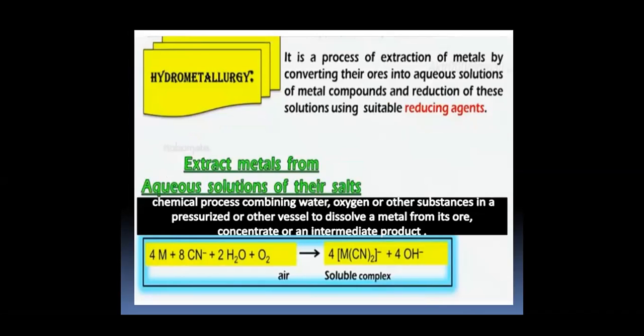Hydrometallurgy. Hydrometallurgy is a process of extraction of metal by converting their ores into aqueous solutions of the metal compounds and reduction of these solutions, usually using suitable reducing agents. So during hydrometallurgy, metals are extracted from aqueous solutions of their salts. It is a chemical process combining water, oxygen or other substances in pressurized or other vessels to dissolve a metal from its ore, concentrate or an intermediate product.